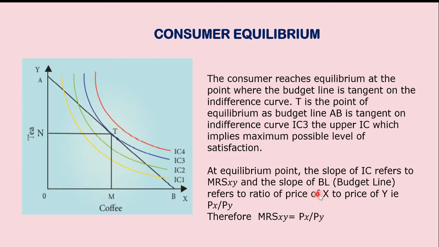The slope of the budget line AB refers to the ratio of price of X to the price of Y, that is Px divided by Py. Therefore, the marginal rate of substitution xy is equal to Px divided by Py. That is, they are substituting good x for good y. That's why we say marginal rate of substitution x and y. X means good x, y means good y. Depends on the price of x divided by price of y.